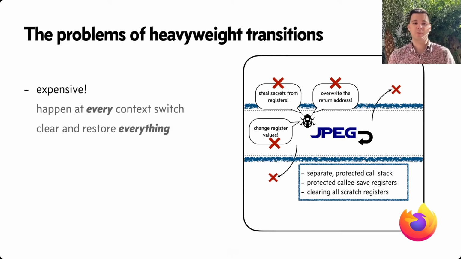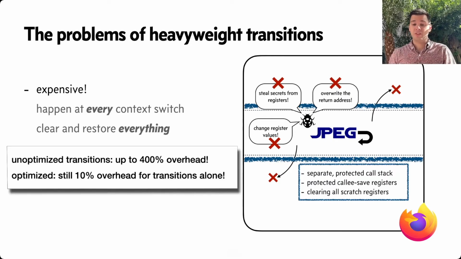Unfortunately, there are some problems with these heavyweight transitions. First of all, they're expensive. We have to virtualize all of these resources, and the switch back and forth happens at every context switch. When we were trying to add SFI in Firefox itself, we found that the original unoptimized heavyweight transitions added up to a 400% overhead, and even optimized, it was still a 10% overhead for the transitions alone.